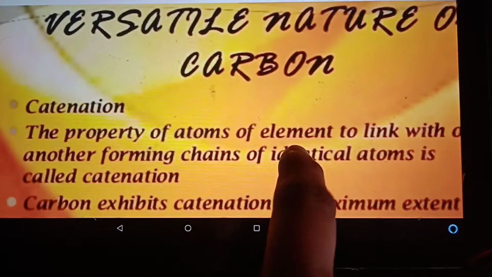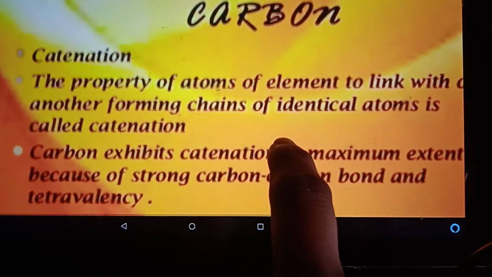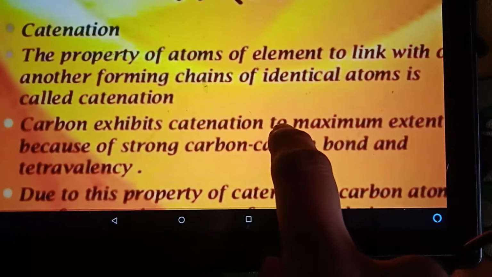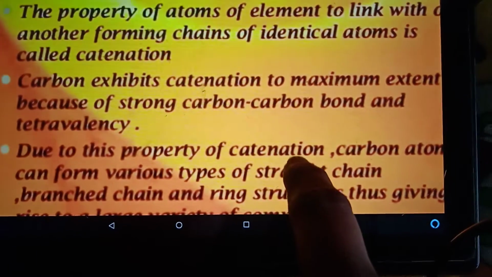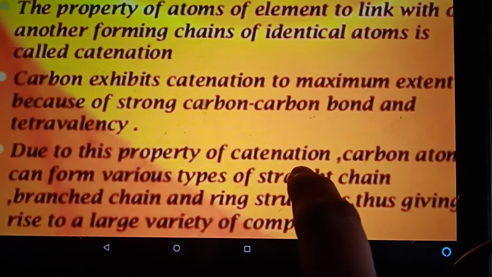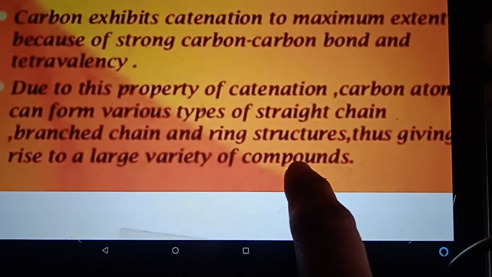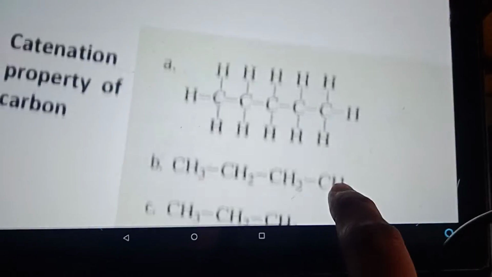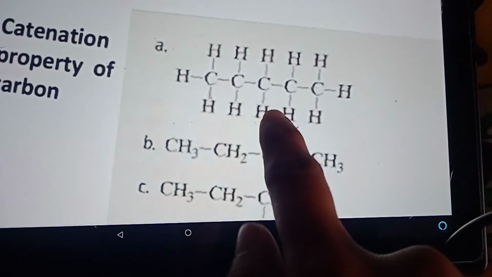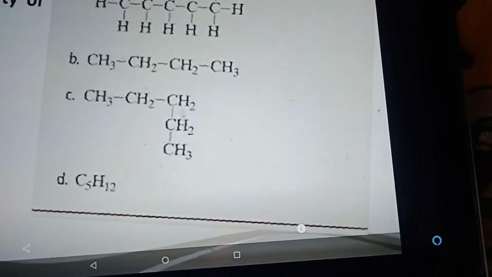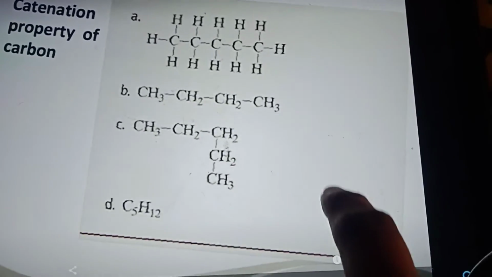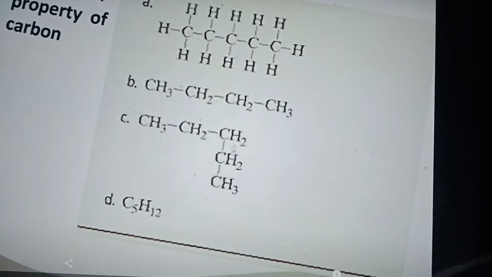The versatile nature of carbon. It is due to the basic property called catenation, which allows the element to link with one another, forming chains of identical atoms. Carbon exhibits this property, and due to catenation, a carbon atom can form various types of straight chains. And so we have unlimited compounds. So this is catenation. It can form bonds in series. It can form branched chains. So it has a tendency to form various bonds.